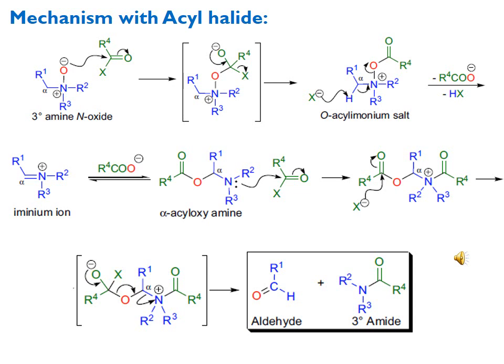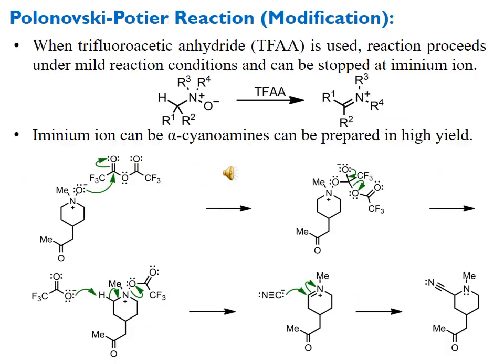This amine interacts with the acetate ion to form alpha acetyloxyamine. This alpha acetyloxyamine can move through intermolecular or intramolecular interaction, and we move towards the product. First is the N-acylation, formation of amide, and then the attack of the halo group on the carbonyl of the acetyloxy group removes the acetyl halide back, with the formation of aldehyde and amide.